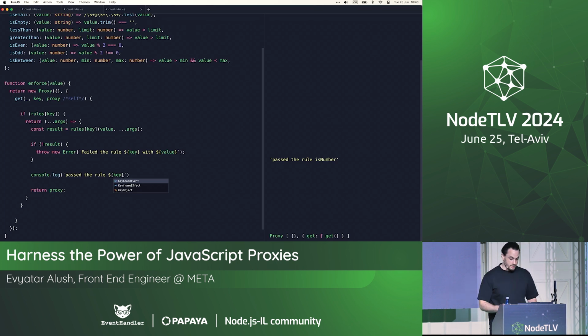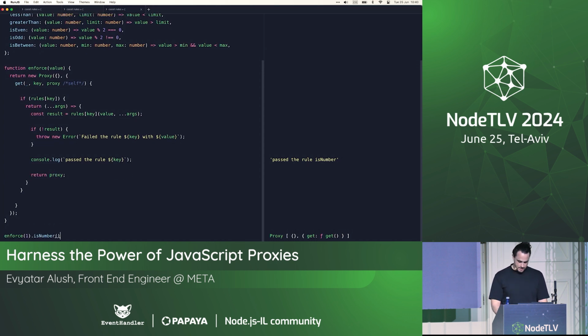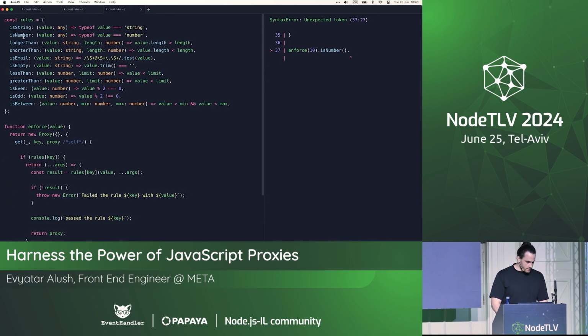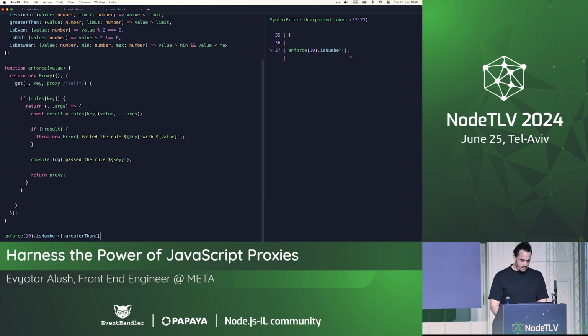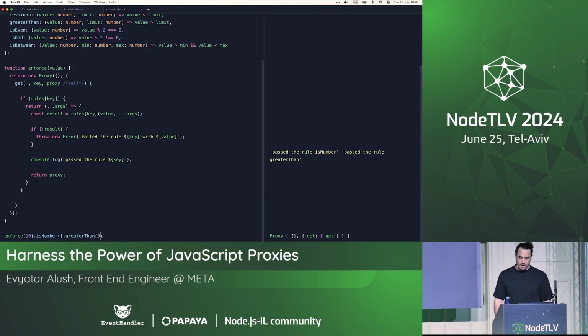Now, let's continue with another item in the chain, and let's do is number, and let's also do greater than. So let's try 10, and let's say greater than. Do we have a greater than? Yes, we have a greater than. Greater than, let's say 5. Yeah, cool. So we pass the rule is number, we pass the rule greater than, and we have the proxy back, so we can continue forever.